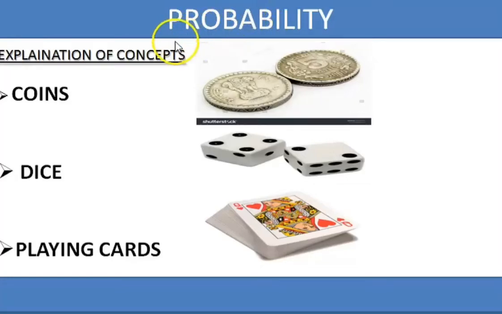Probability. Let us look into the concepts first. Probability means the chance of happening. If there is a chance, then only probability will exist. For certainty, we won't talk about the probability. Suppose it is raining, what is the chance of raining?